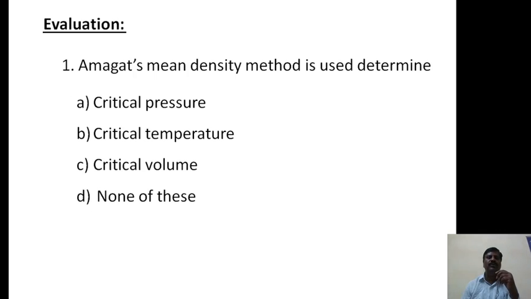The first question: Amagat mean density method is used to determine: A, critical pressure; B, critical temperature; C, critical volume; D, none of these. Choose the correct option. I will give 10 seconds.